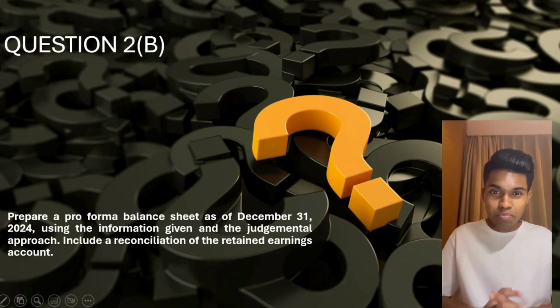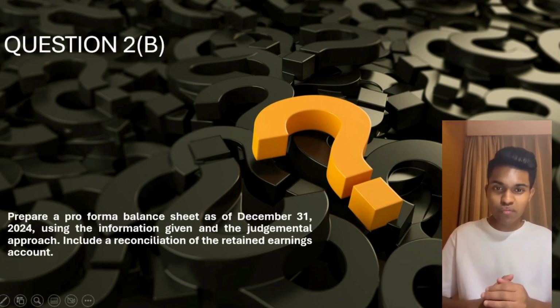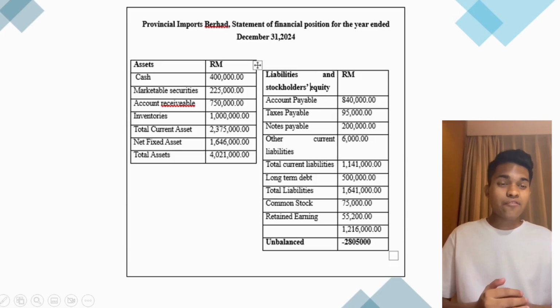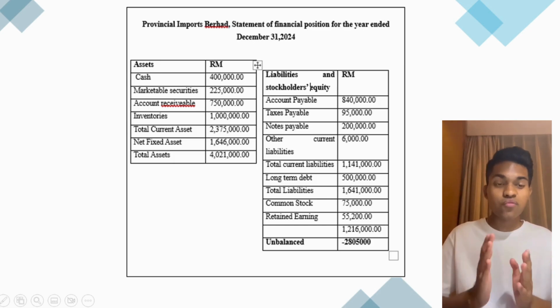For question 2B, the Provincial Imports Berhad Statement of Financial Position for the year ended December 31st, 2024. For the assets, I've added cash 400,000, marketable securities 225,000, account receivable 750,000, inventories 1 million, and the total current asset was 2.3 million. Net fixed asset was 1.6 million, so the overall total asset was 4 million.